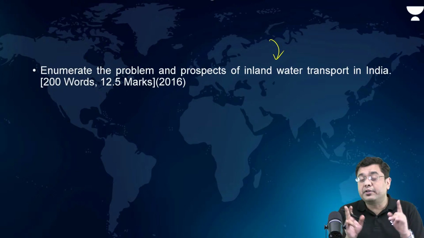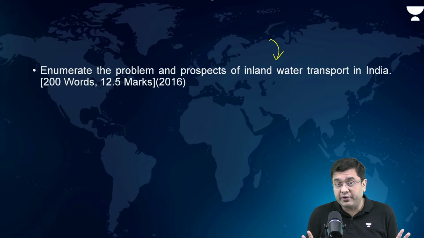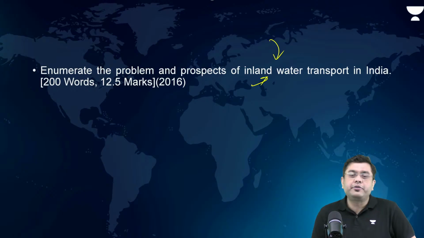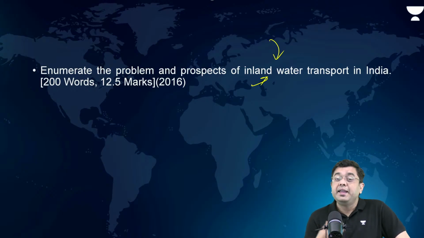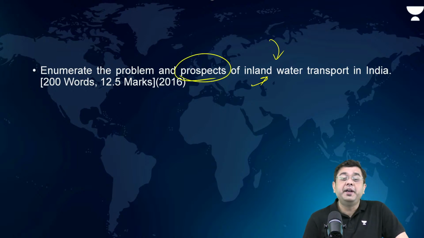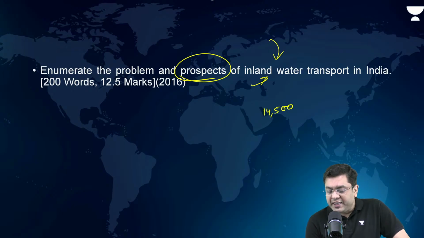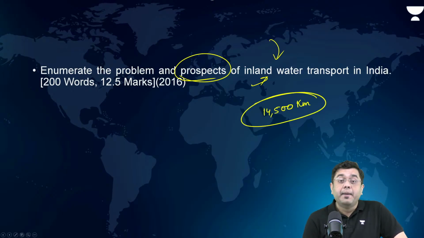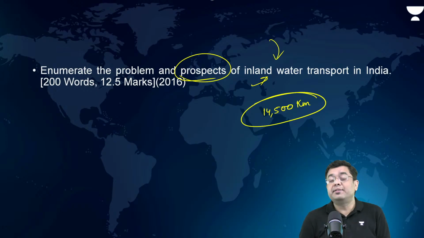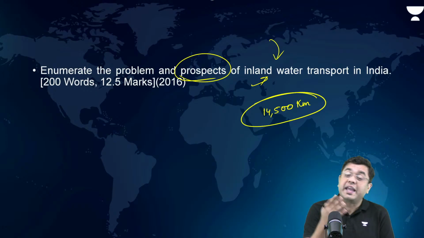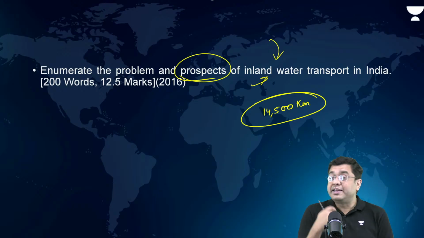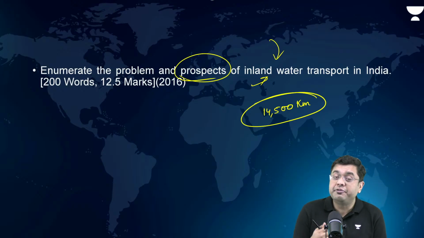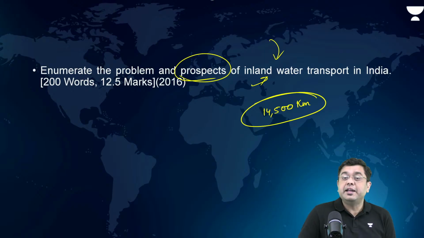All these areas are associated with topics which are in current affairs. Enumerate the problems and prospects of inland water transport in India. Basically, what are the prospects, possibilities? Huge. 14,500 kilometers of navigable river systems that we have, perennial river systems, canal systems. Transportation can be eco friendly, cheap, and beneficial for the logistics in India. That is something that you can cite.